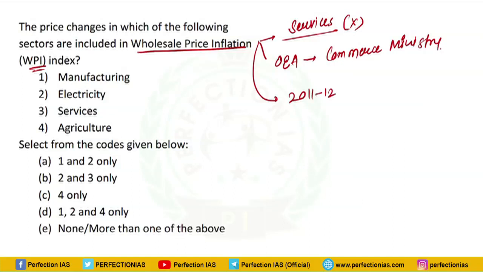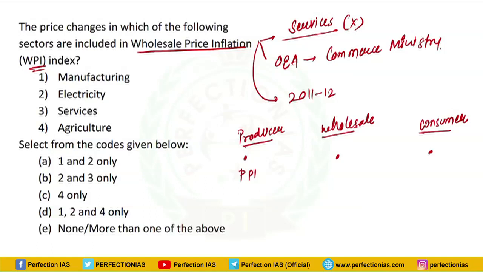So in the simplest sense, what is inflation? Inflation is an increment in the price of a particular item. So inflation is usually measured at these levels. One is at producer level, one is at wholesale level, and one is at consumer level. Producer level inflation is measured by Producer Price Index, that is PPI.